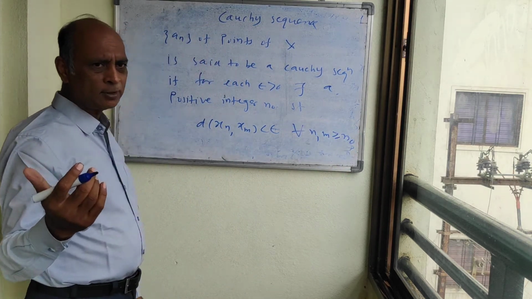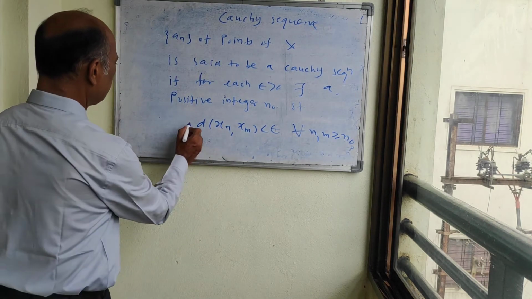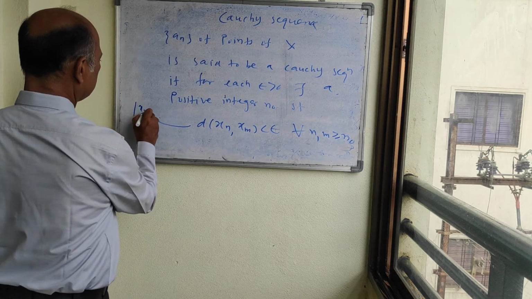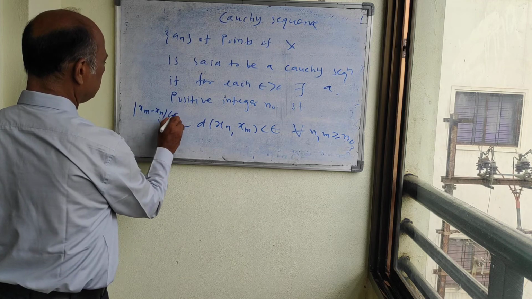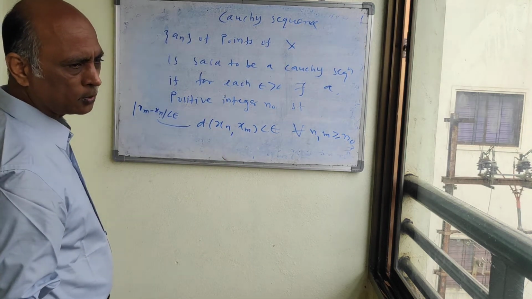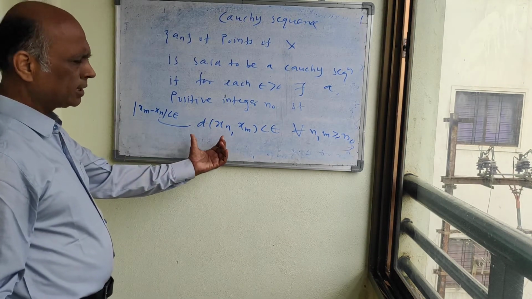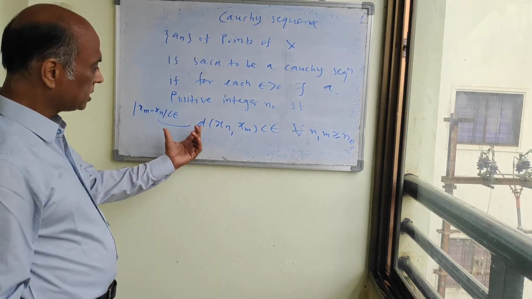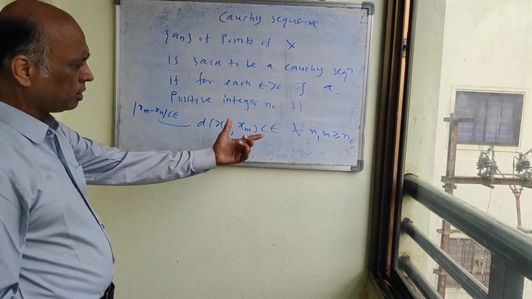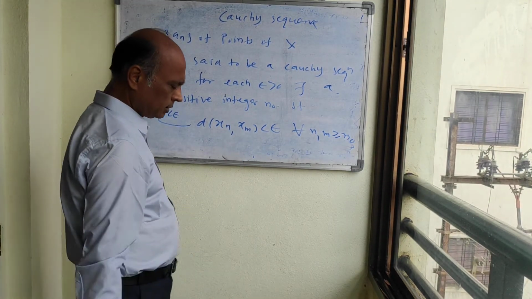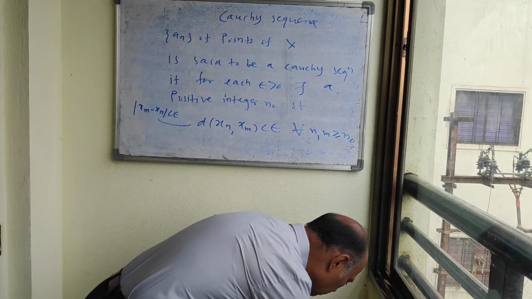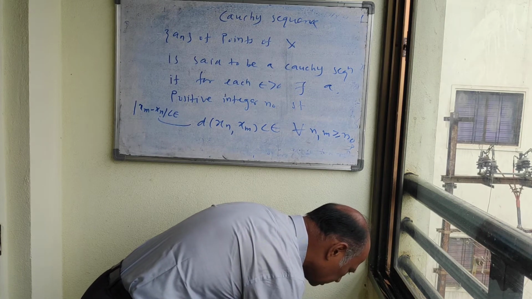In the last year we saw this definition written as |xm - xn| < epsilon; you can see your notes of second year. Here we are considering the metric, so d(xn, xm) < epsilon for all n, m >= n0. So this is the Cauchy sequence.